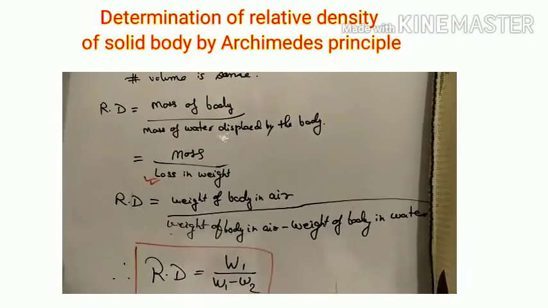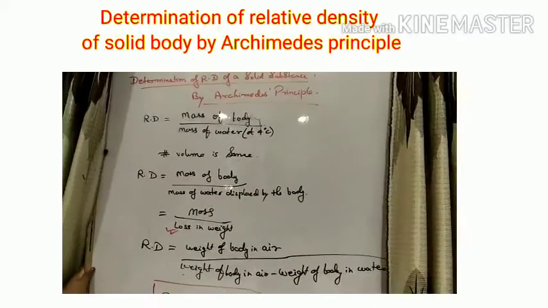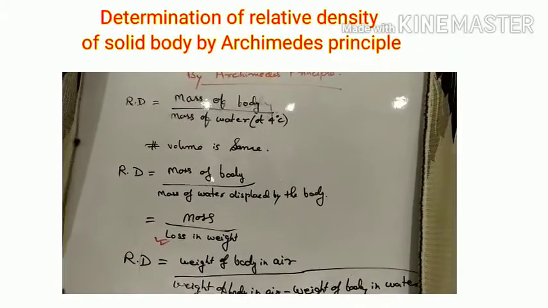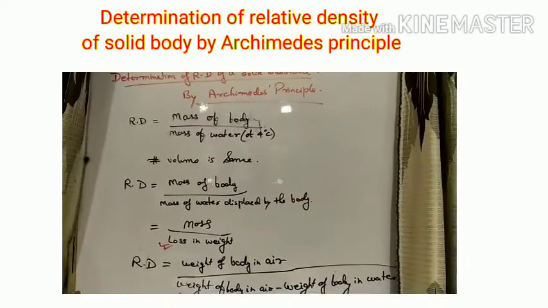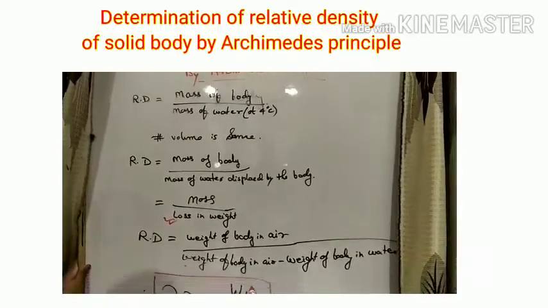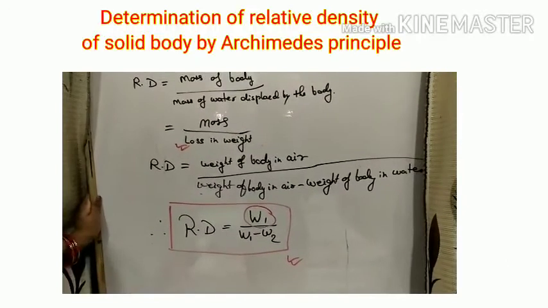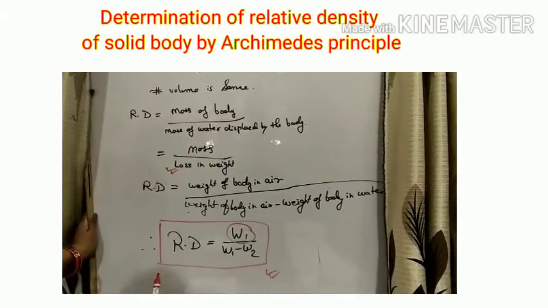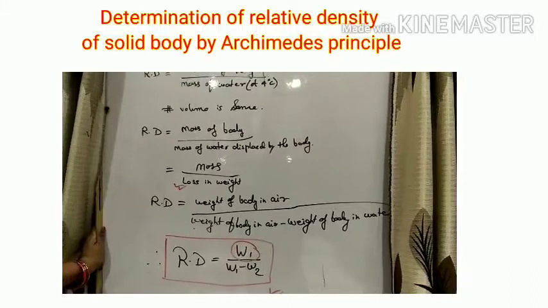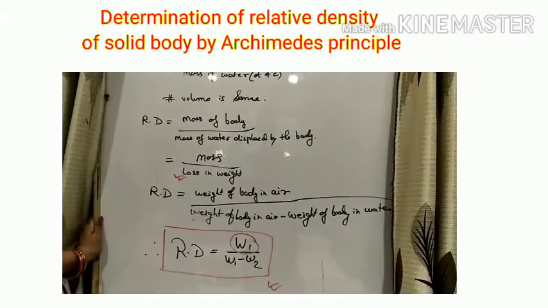In the last video we completed the Archimedes principle, and in that it was explained that loss in weight is weight of the body in air minus weight of the body in water. Suppose we represent W1 as the weight of the body in air. So the formula of relative density for a solid substance is relative density is equal to W1 by W1 minus W2. Till solid only we have to read in this chapter. After this we will solve a few numericals of this exercise 5b.